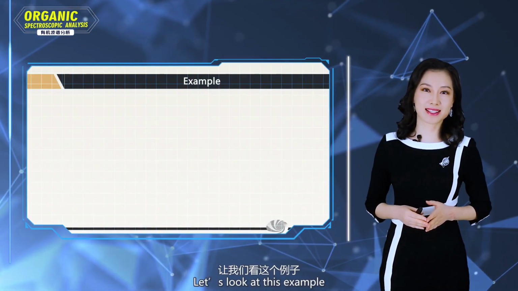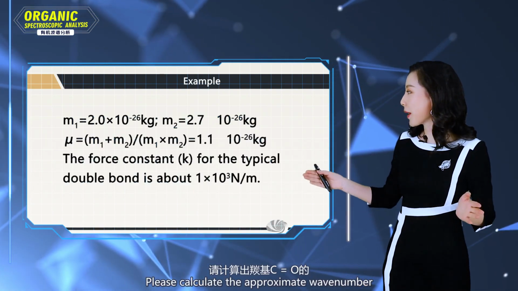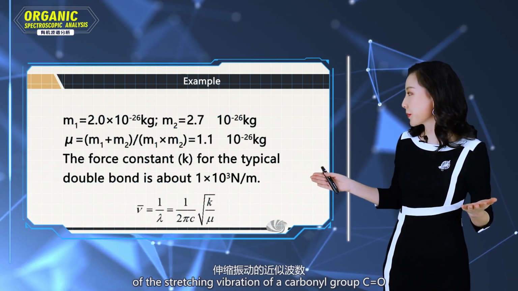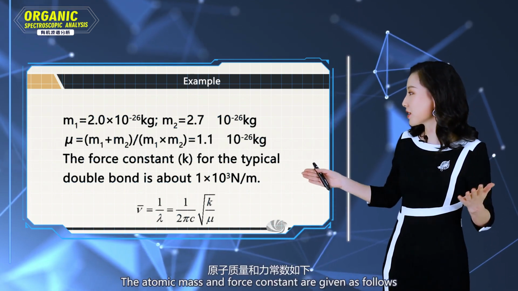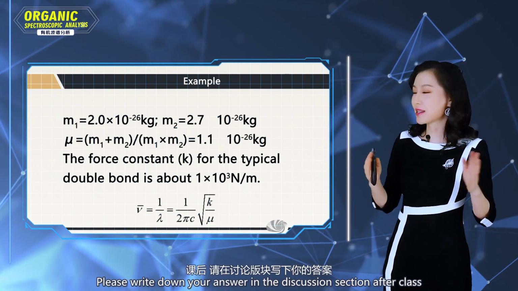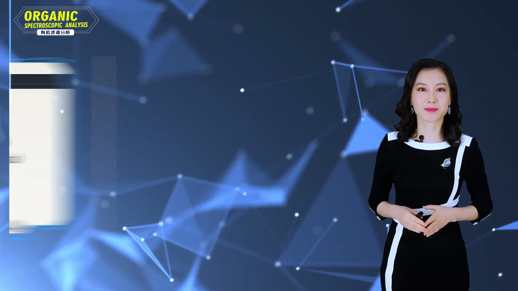Let's look at this example. Please calculate the approximate wave number of the stretching vibration of a carbonyl group. The atomic mass and force constant are given as follows. Please write down your answer in the discussion section after class.